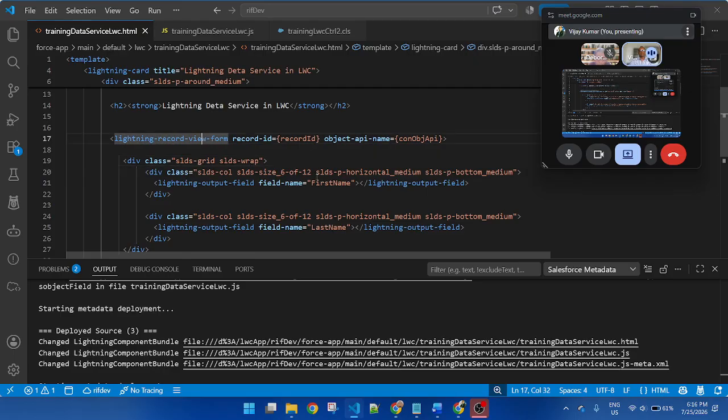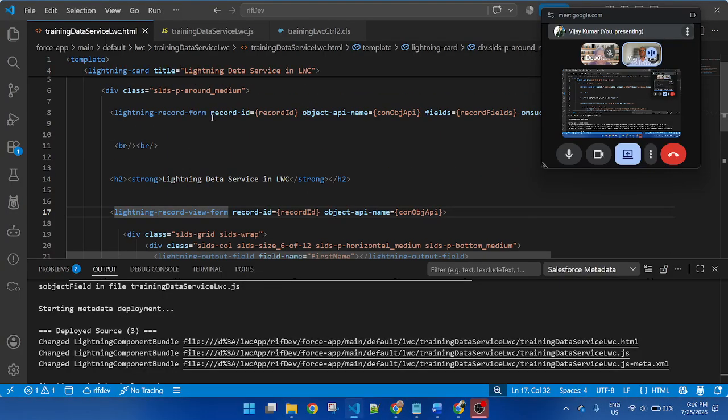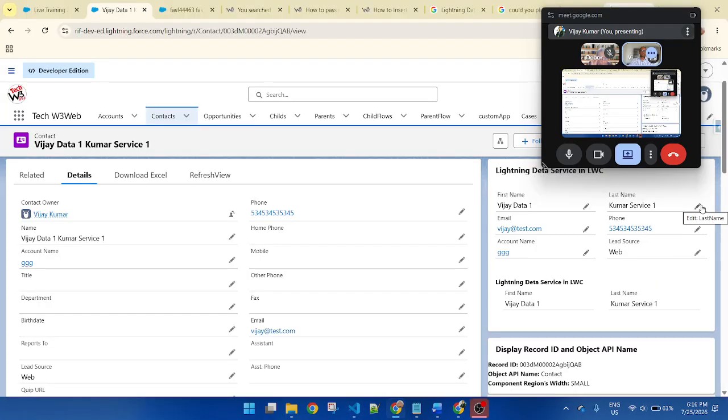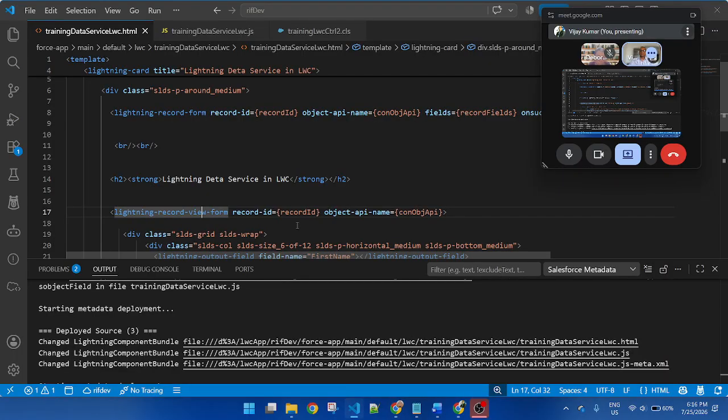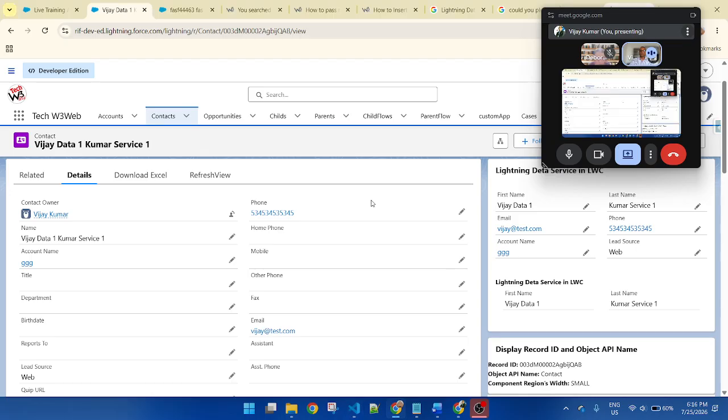You can't edit, and we can't create a new record. But if you apply the other one, we can create a new record and edit the record. If you apply the Lightning record view form, to check the data you need to call this component into the record detail page.